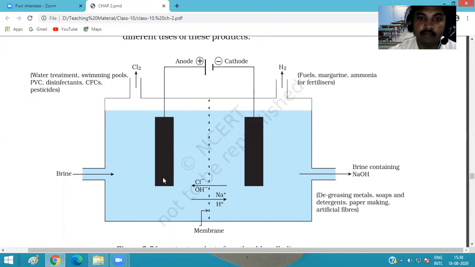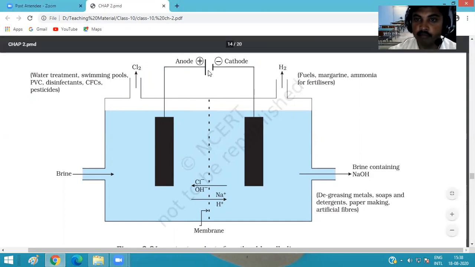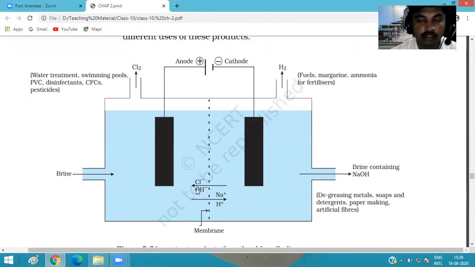Okay, so we connect it with a battery, it is the symbol of a battery. And when we flow electricity through the battery, due to electricity, sodium and chloride, the salt, what is the salt name? Sodium chloride, NaCl. Because of electricity, they break into different radicals. It means the positive part of the substance, Na, is separated from the negative part, OH.